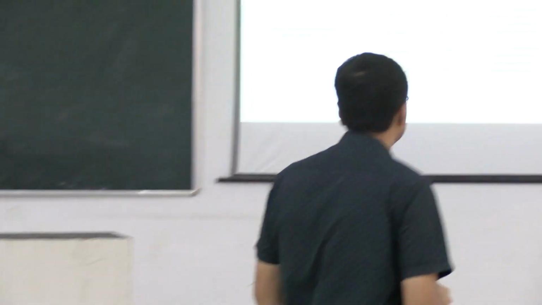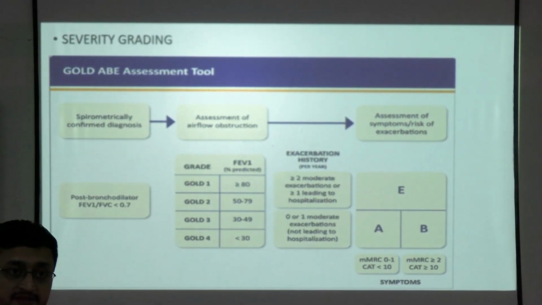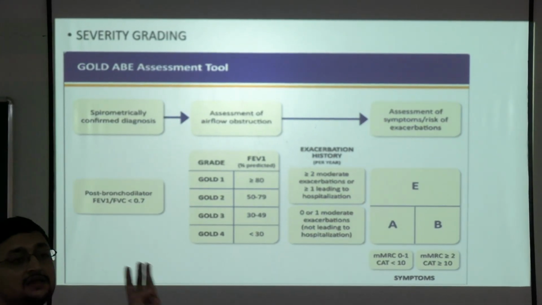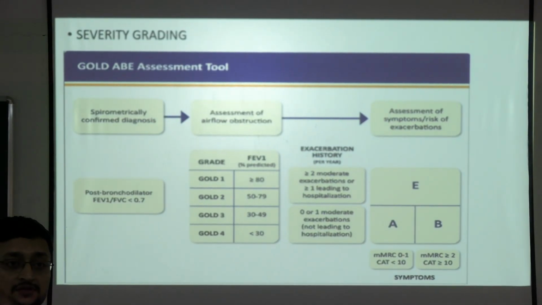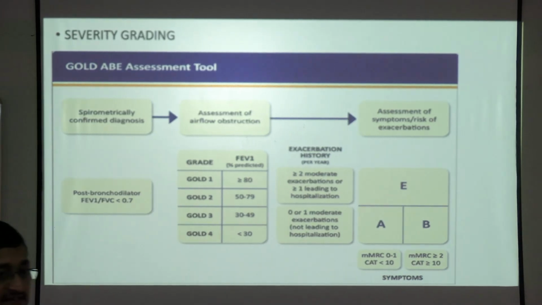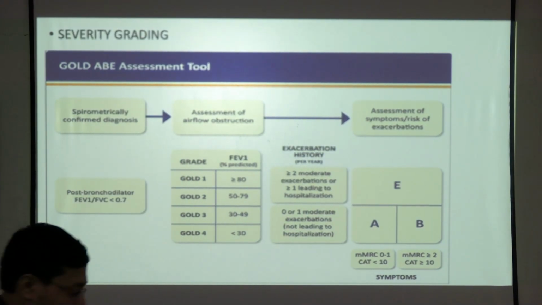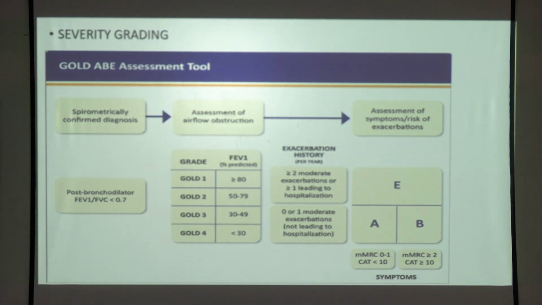So how will you grade the total severity? First FEV1 grading, then symptom grading, then exacerbation. If you club them together, then this is the GOLD ABE assessment of severity classification. So just look here at what I said, the most important thing is this one, more than 2 moderate exacerbations or more than 1 exacerbation leading to hospitalization.